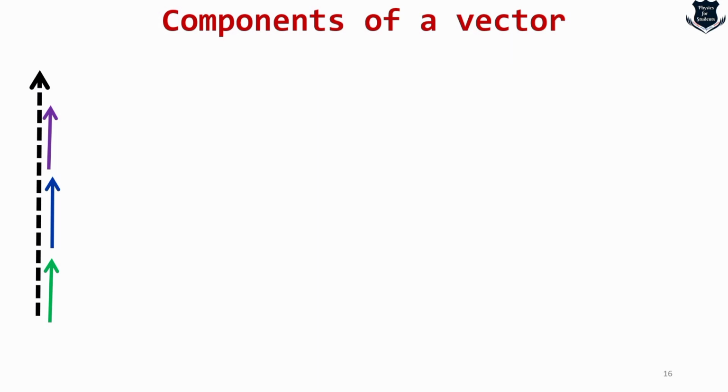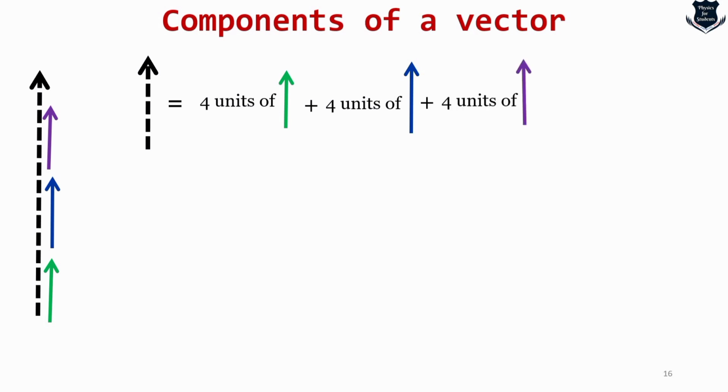I'm ignoring the upper 2 parts. I'm just considering these 4. So what I can tell is this long black vector is composed of 4 units of green vector, 4 units of blue vector, and 4 units of purple vector. In total, it makes up the entire vector, right?